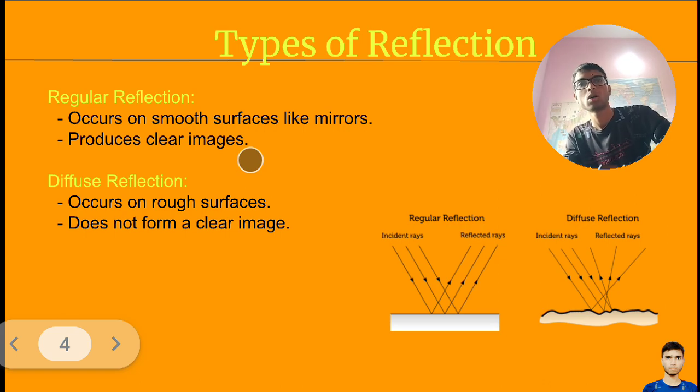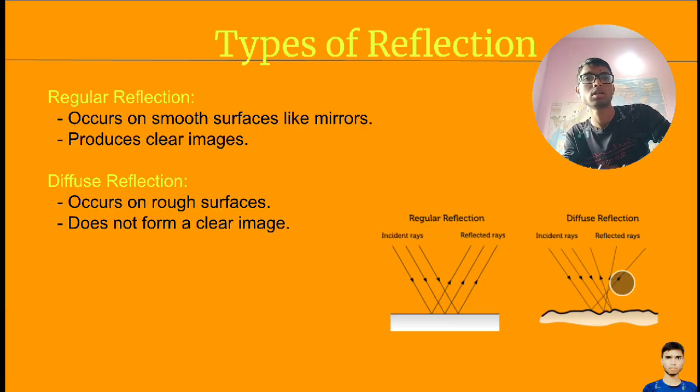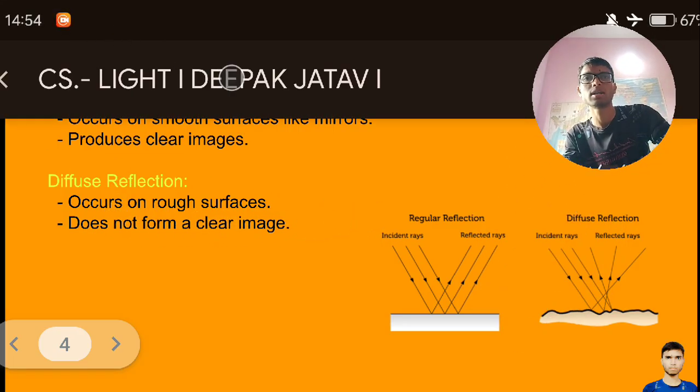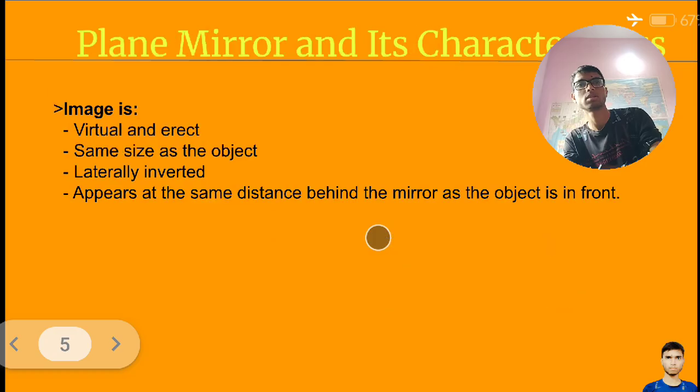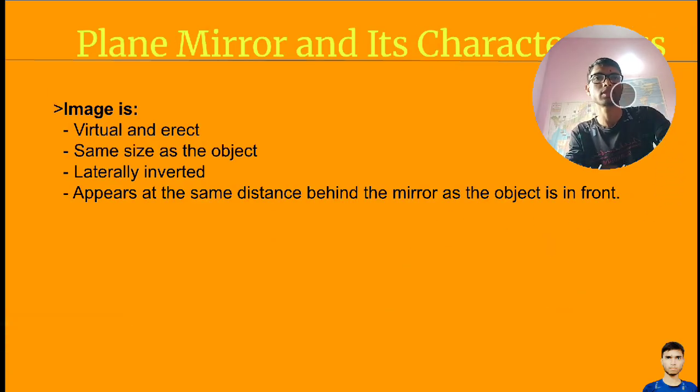Clear? So always remember, regular reflection will occur on smooth surfaces like a mirror. It will produce a clear image. Diffuse reflection will happen on a rough surface. It does not provide a clear image. Next, we are moving towards the next topic.